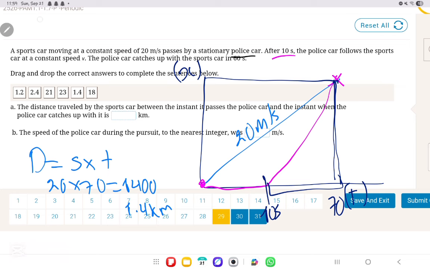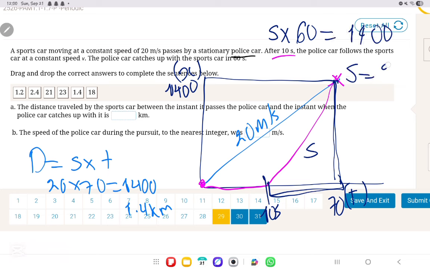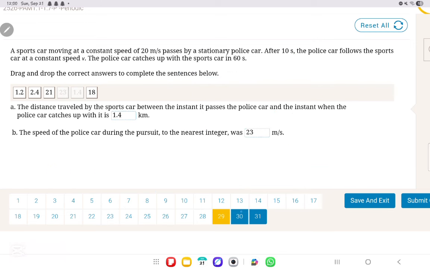Now, what is the speed of the police car during the pursuit? Of course, since they both meet at the same position, which is over here, 1,400, that means that this slope, which we'll call S, which is the speed of the police car, multiplied by the total time taken, how much did it take for it to catch up? 60 seconds. It took 60 seconds, and that is equal to the total distance, which is 1,400. So then S is approximately 23.3. So this is 1.4 kilometers and this is 23 meters per second.